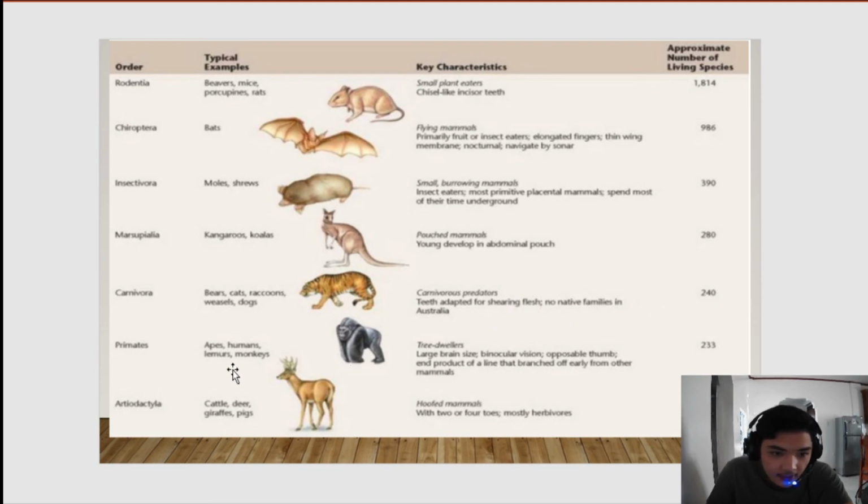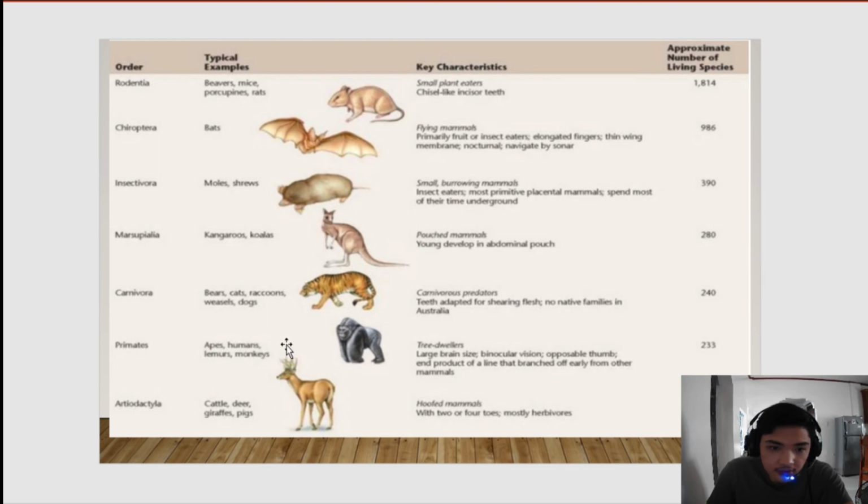Primates: apes, humans, lemurs, monkeys, and their characteristics are tree dwellers, large brain size, binocular vision, opposable thumb.